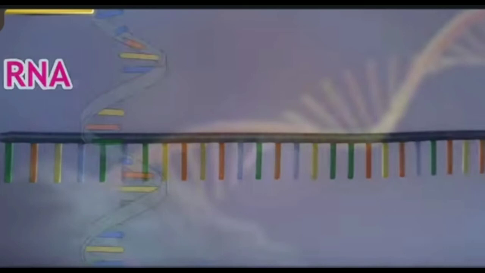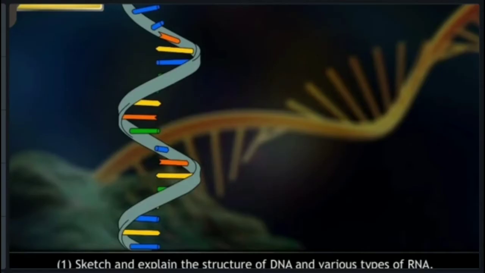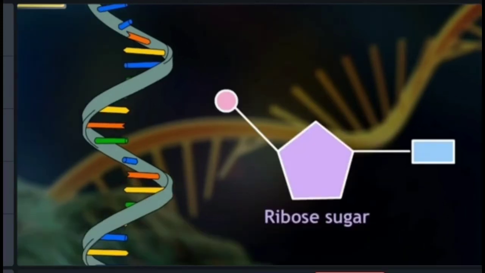It may be simple and straight or may be variously folded. Chemically, it is a polynucleotide molecule. The components of RNA are ribose sugar, phosphate as phosphoric acid, and nitrogenous bases.